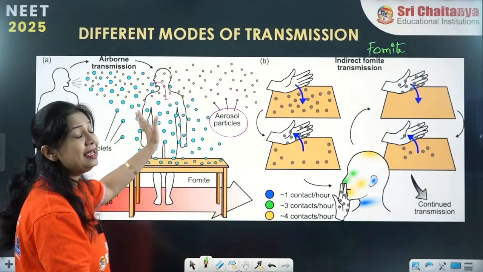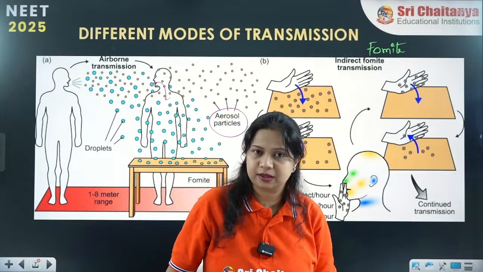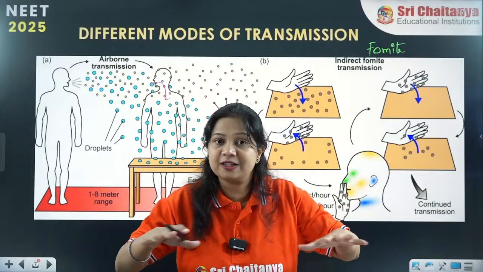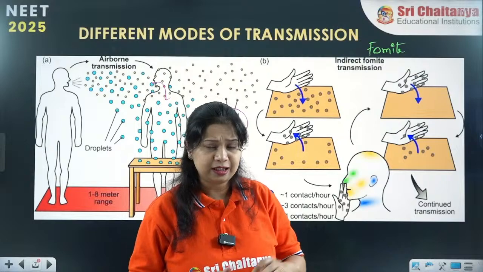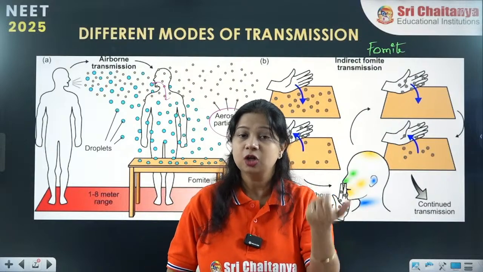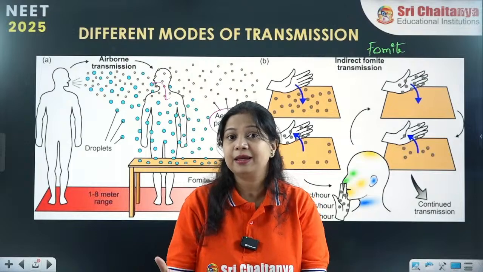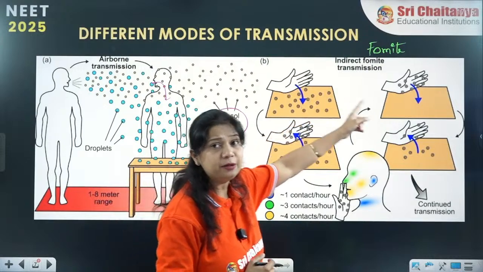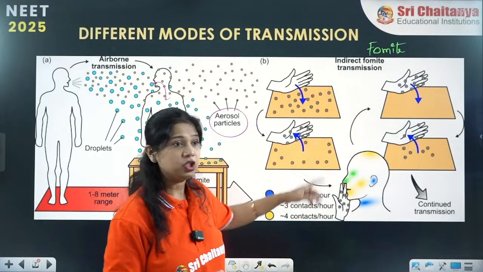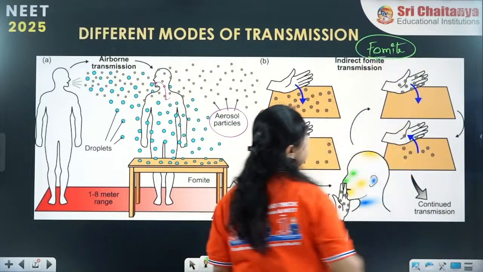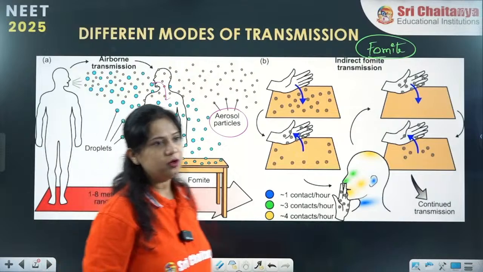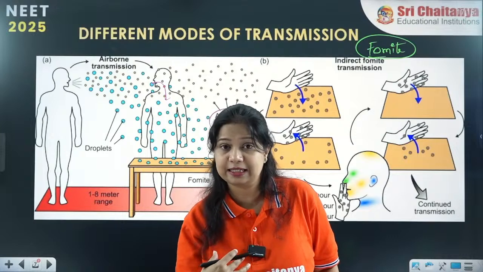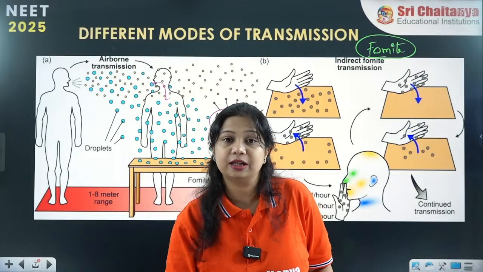So these aerosols can reach a person directly through the respiratory tract, or they will settle down on the surface of inanimate objects, and when a healthy person touches them with the hand, these infective pathogens will enter their body. Transmission of infection through inanimate objects is called fomite transmission, and the other is called aerosol transmission. That is how infective agents, through coughing and sneezing, reach any other individual.